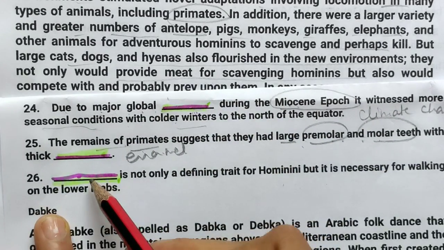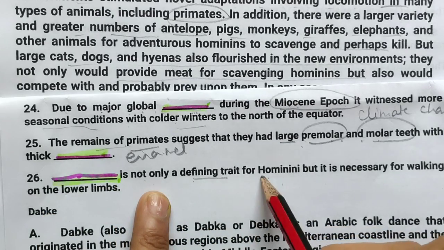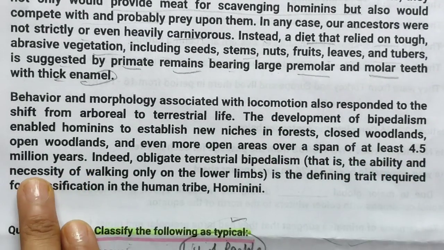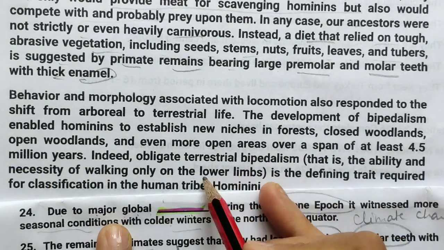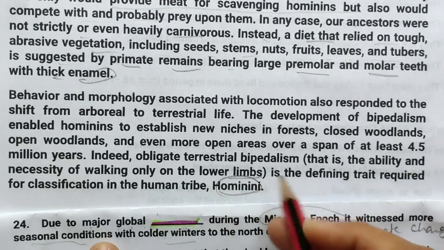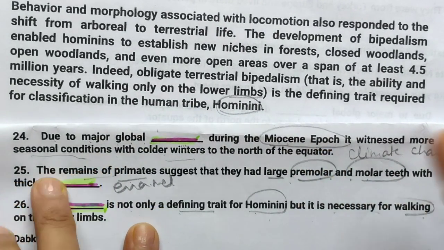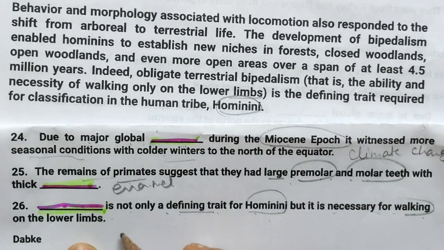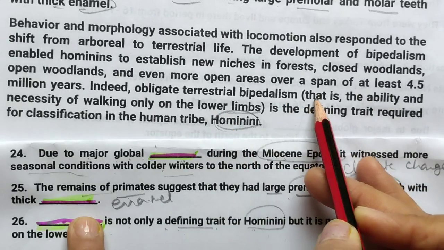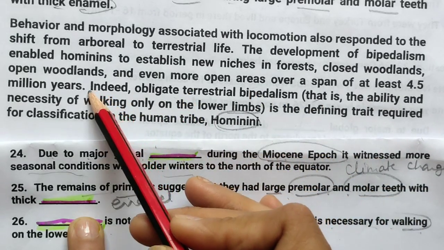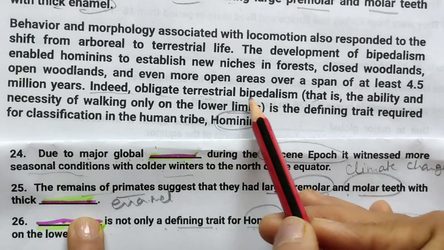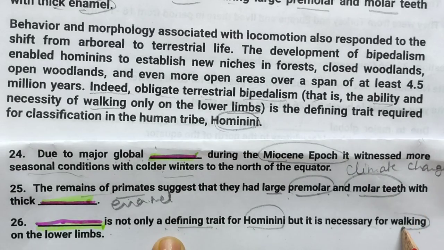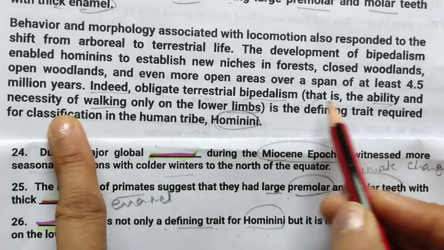Now the next one, dash is not only a defining trait for homini but it is necessary for walking on the lower limbs. Now one more paragraph is left, a small paragraph, see this. So I can see, so limbs and homini word is here. So let's read it from here, see this. Dash not only a defining trait for homini, okay, but necessary for walking. Okay, let's read it. Here they are saying, indeed, obligate terrestrial, that is the ability and necessity of walking. So walking is given, so it means ability and necessity of walking.